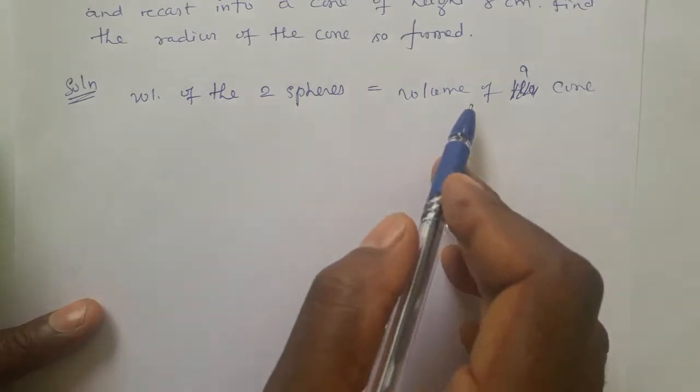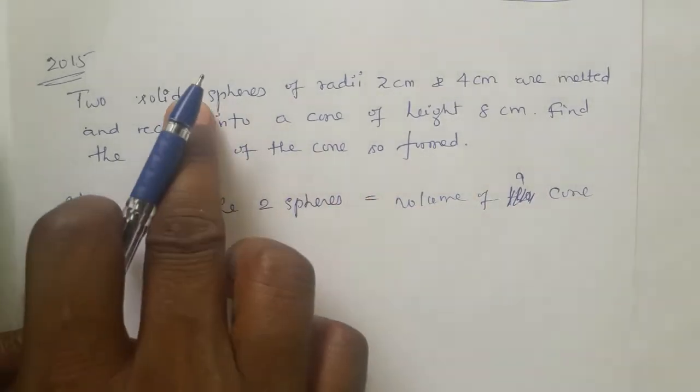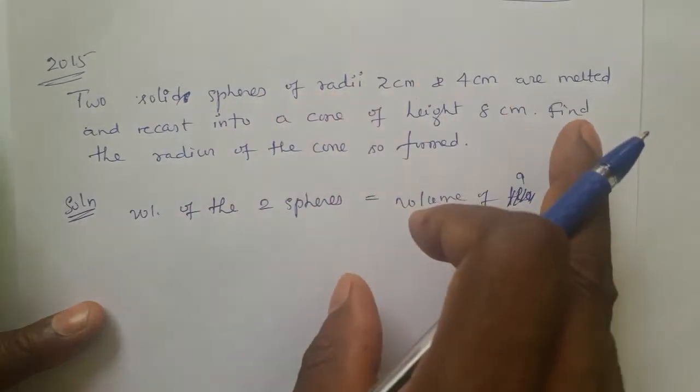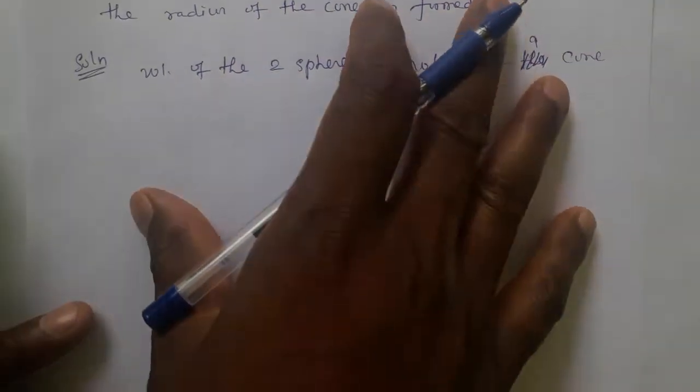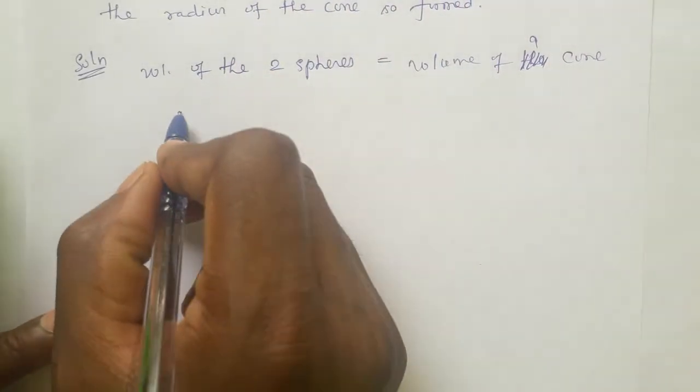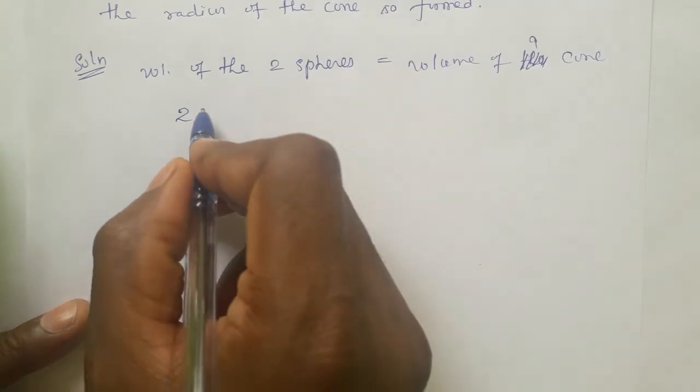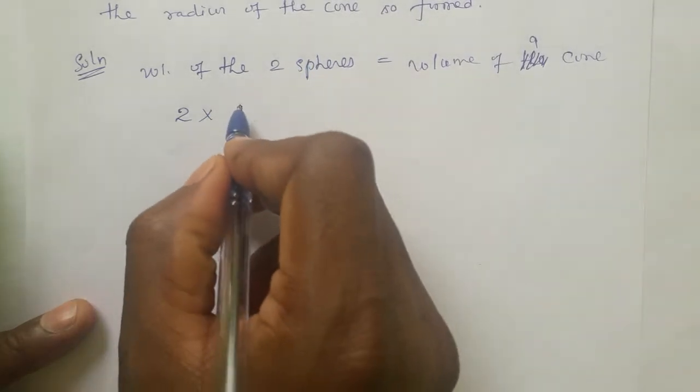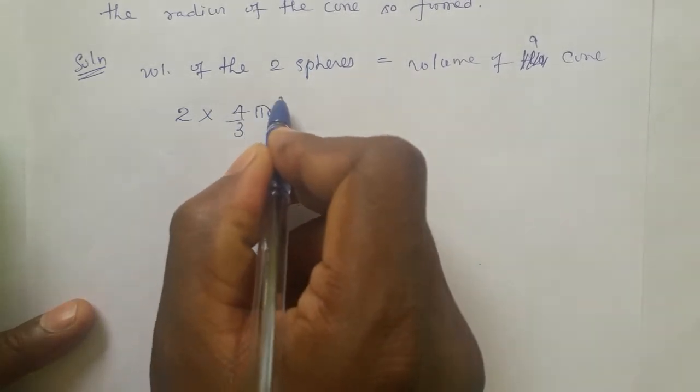So two spheres' volume is equal to a single cone, because they converted two spheres together into a single cone. Now volume of two spheres, actually we have to write 2, which is a number, into the sphere formula, 4 by 3 pi r cube.